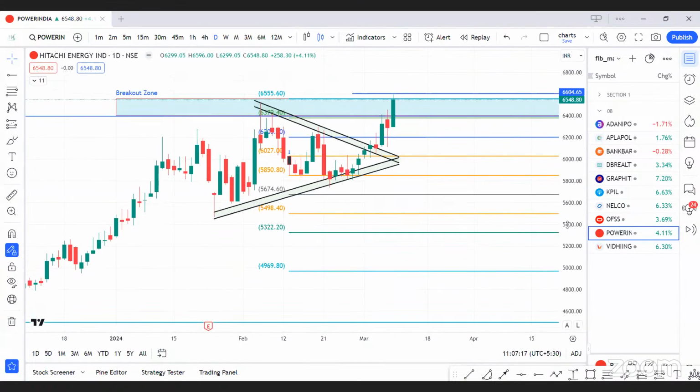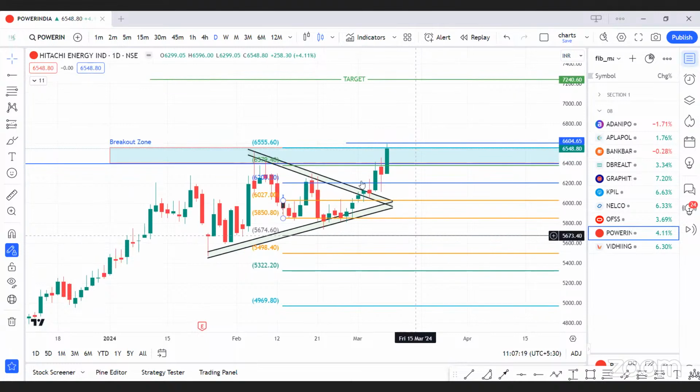Power India also we have traded in the last trading session itself. As soon as we got our entry above 6380, we have captured this 200-point move, and now a new entry can be planned above 6600 for the target of 6800, 7000, and 7,250 levels.